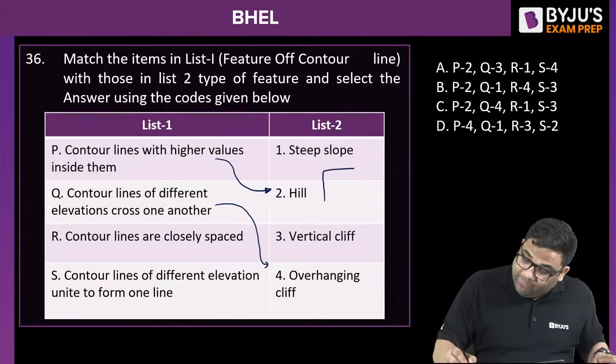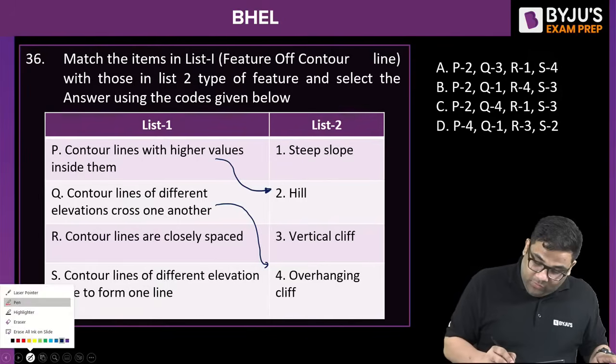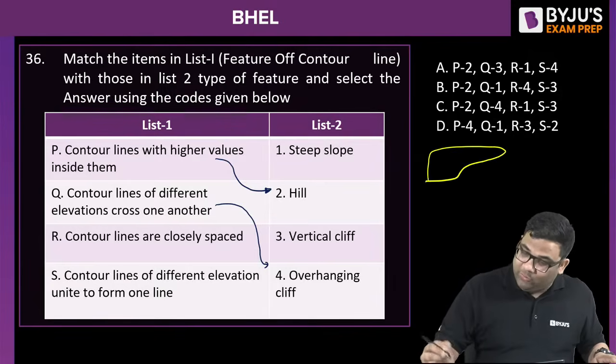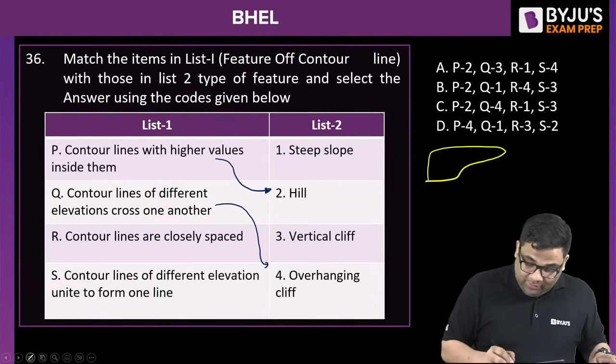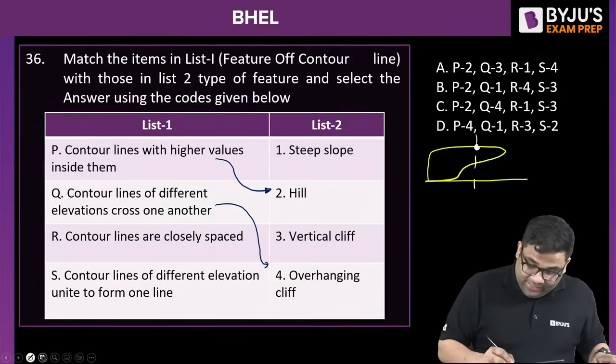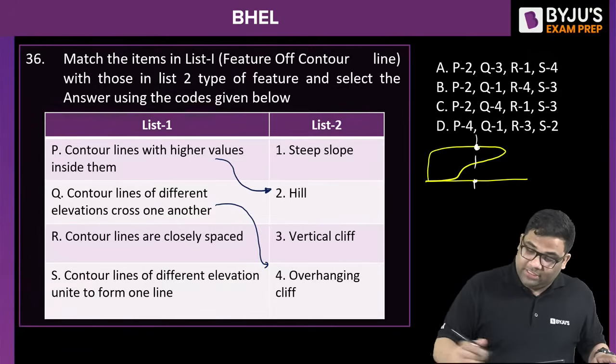See, an overhanging cliff is like this, you see? Yes, it's an overhanging cliff. So what will happen? If you are seeing at this location, we are getting 2 elevations, right? Suppose this is the land like this, we are getting 2 elevations, right? Therefore, contours will cross each other, okay?